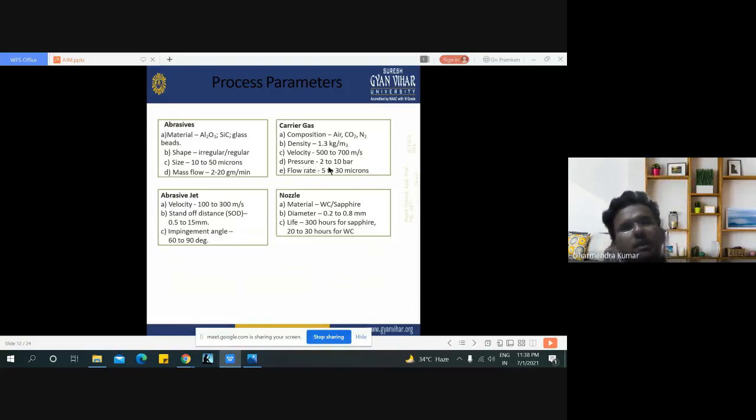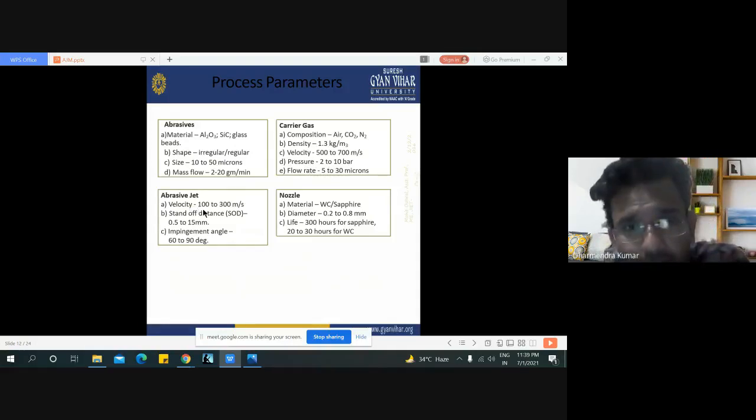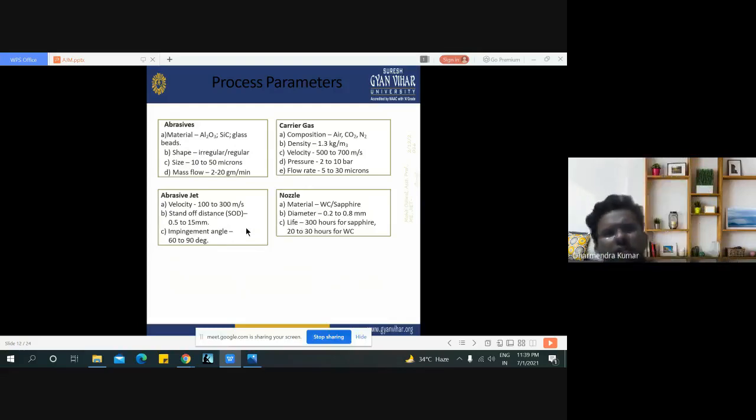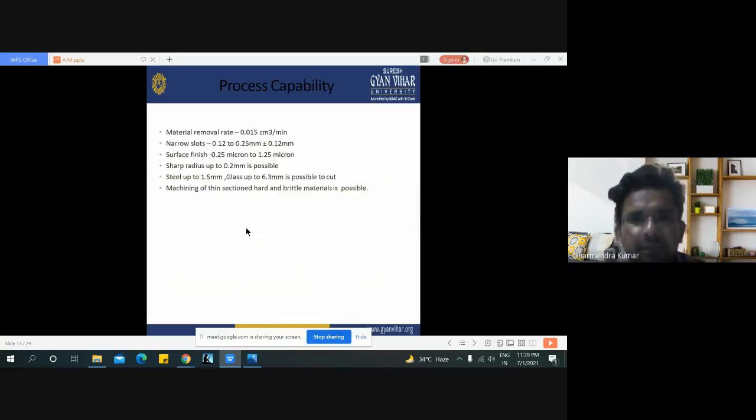Pressure 2 to 10 bar, and the flow rate of this gas is 5 to 30 microns. Like abrasive and the carrier gas, here are also some process parameters of abrasive jet and nozzle, like material, diameter, life of nozzles. These are the overall process parameters of abrasive jet machining.